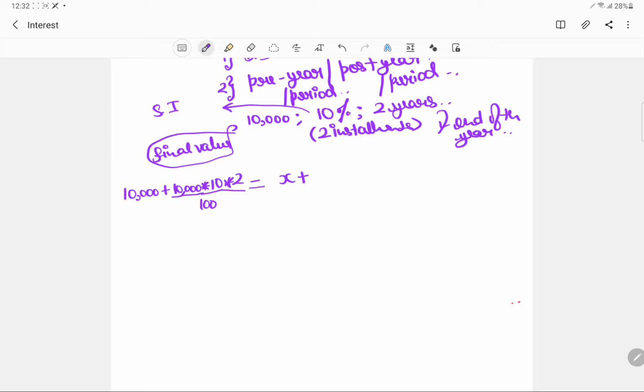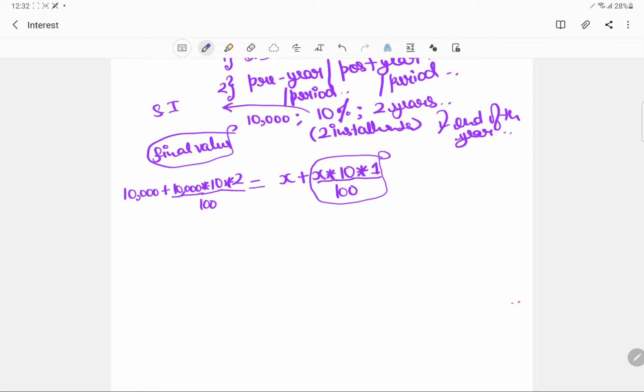Because you are paying it at the end of the first year, you will save an interest for 1 year. So this would be X plus X into 10 upon 100 and into 1. So basically I saved an interest on this amount for 1 year.